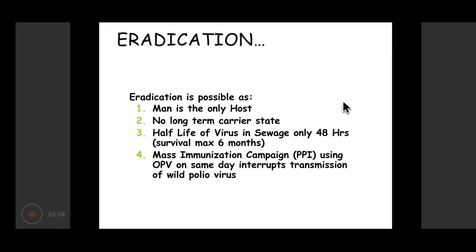There is no long-term carrier stage. Even if a patient has developed paralytic polio, which means lifelong deformity, the polio virus is not there. The half-life of the virus in sewage is only 48 hours. Maximum survival is up to 6 months. And mass immunization campaigns using OPV on the same day disrupt the transmission of the wild polio virus. So these are some of the factors which have helped us in eradicating the virus.